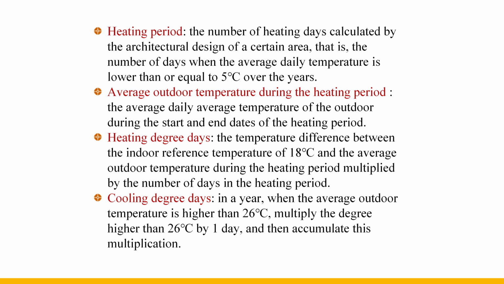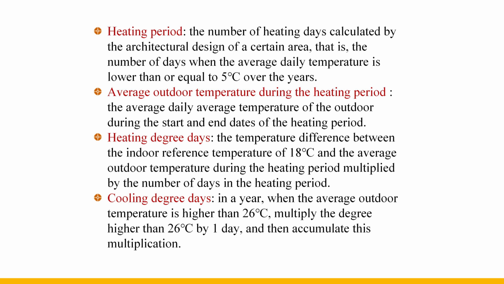The number of heating degree days is obtained by calculation. That is, the number of days in the heating period multiplied by the temperature difference between the indoor reference temperature of 18 degrees Celsius and the average outdoor temperature during the heating period.